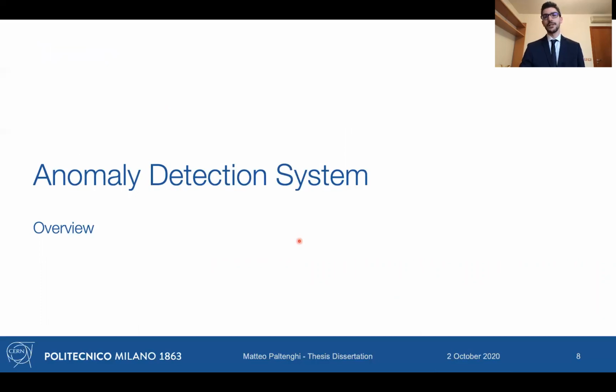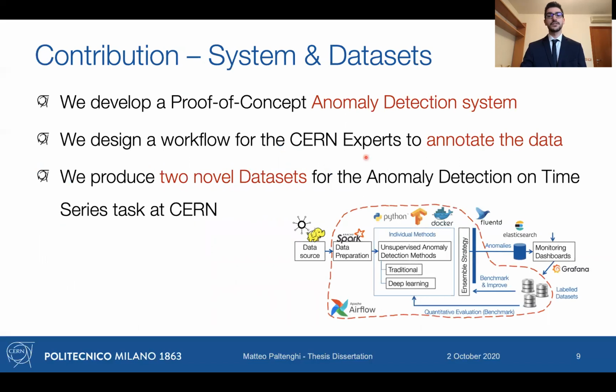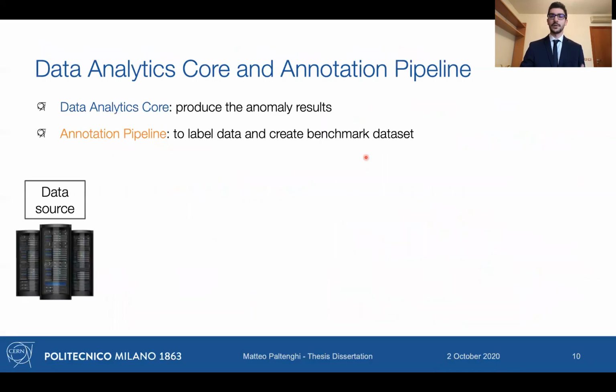So the overall anomaly detection system is one of the contributions that led us to the creation of a data set. And this was possible because we designed a workflow that facilitated the annotation of data by the CERN experts. And this let us create, with this anomaly detection system, 2 novel data sets for the anomaly detection use case. Let's now move into the 2 parts of this system.